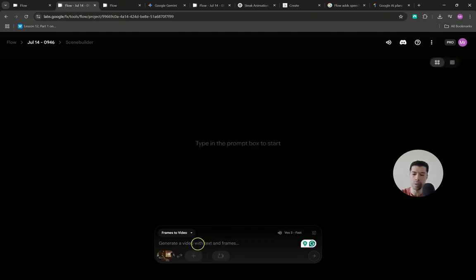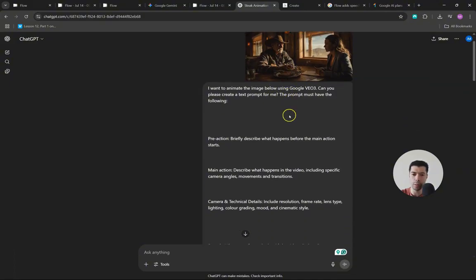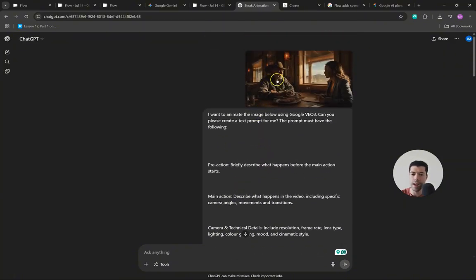Now, all that you do is describe what you want. What I recommend you to do is go back to ChatGPT, then upload your image. Now you're going to explain to it what you want. I want to animate the image below using Google Veo 3. Then you describe the structure to ChatGPT. In my case, I want a pre-action, a main action, camera, and technical details. I don't need to describe the characters or the environment because all of this is in the image.